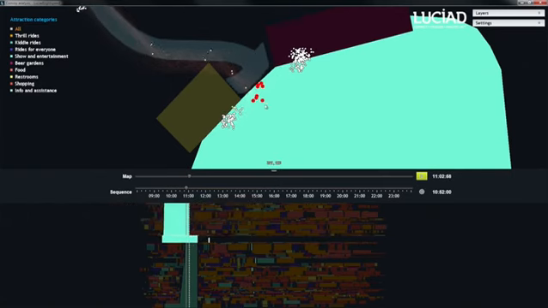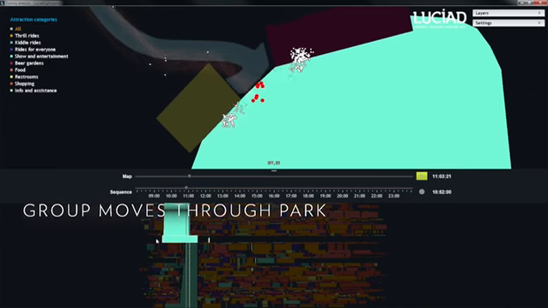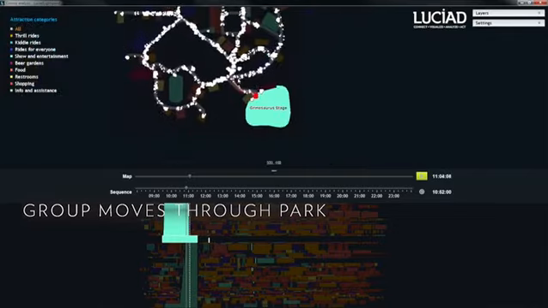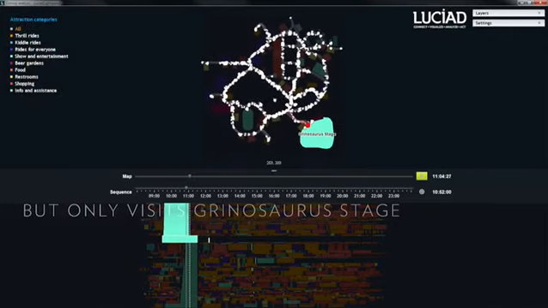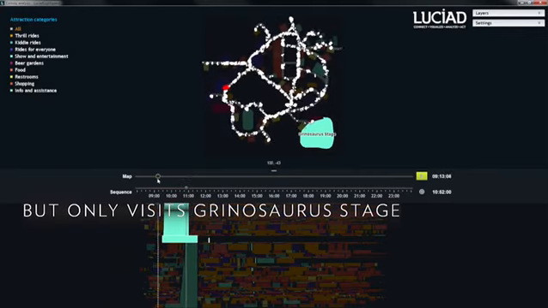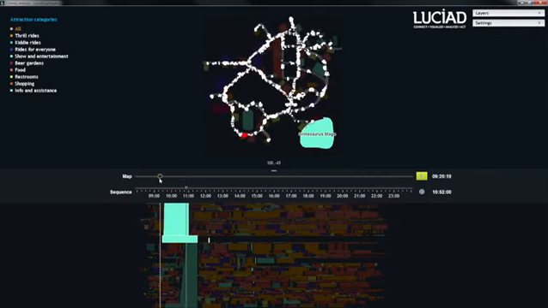From the sequence view, we can see that these visitors only visit the Grinosaurus show. They move through the park when they enter. They stay during the show and they remain there for 30 minutes after. Then, they take a similar route and exit the park. This looks somewhat suspicious.